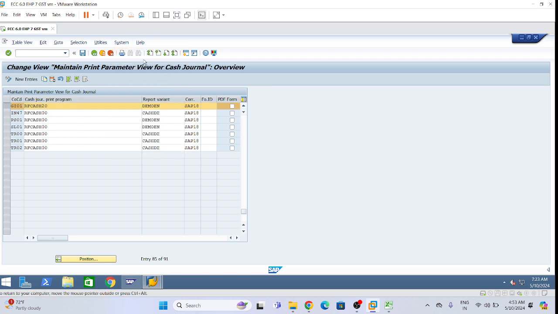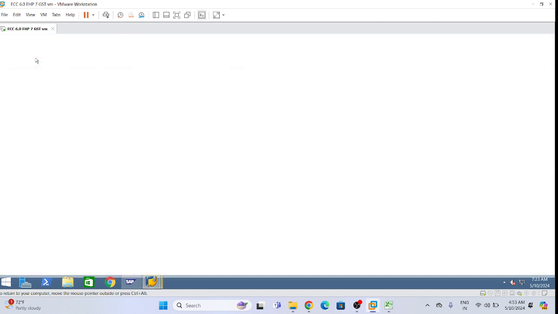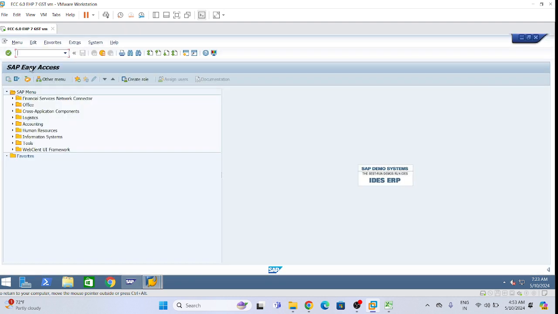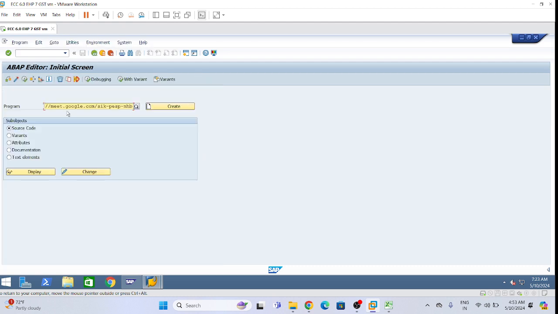For the printing purpose, SE38, Control Z, Control O.